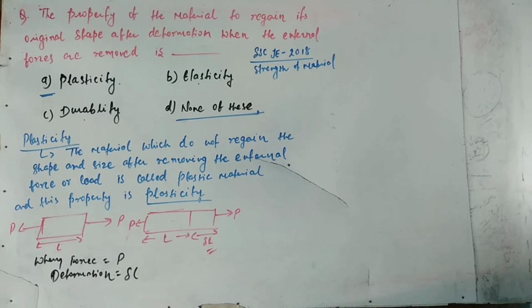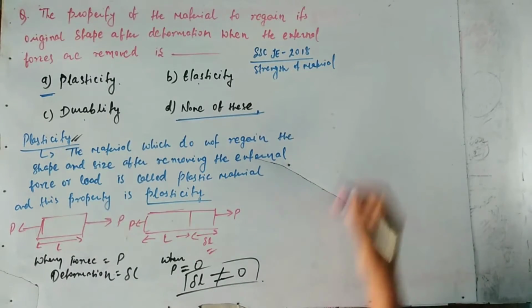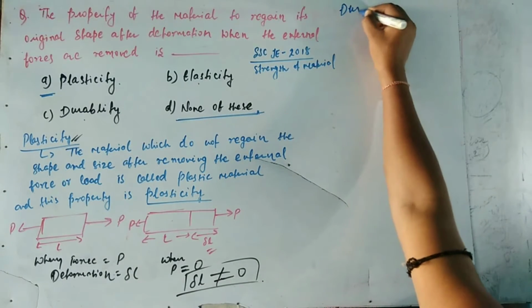When force equals P, deformation equals del L. But when P equals 0, the deformation del L does not equal 0. So this property is called plasticity.